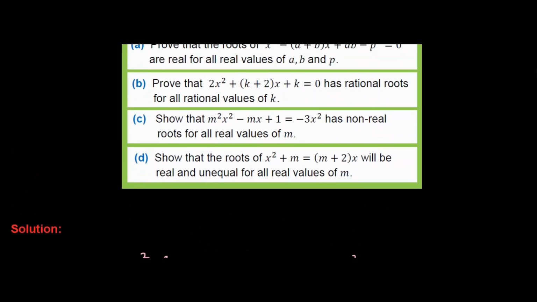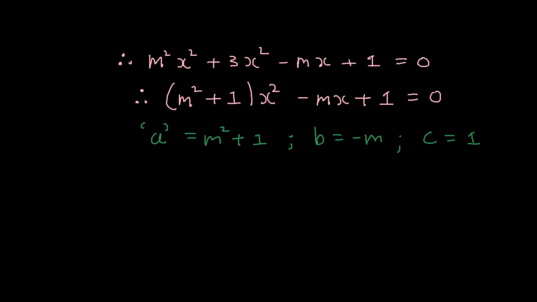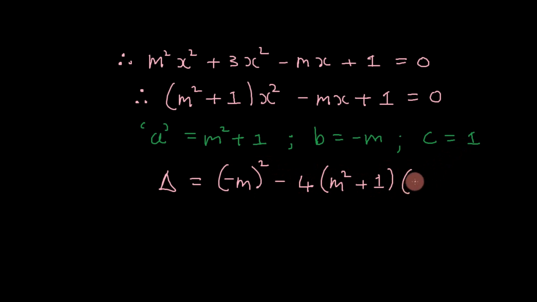Now, we need to show that the roots are non-real. So we need to show that delta is less than 0. So let's work out delta. So b squared will be negative m squared. A is m squared plus 1. And c, of course, is 1. So we have b squared minus 4ac.